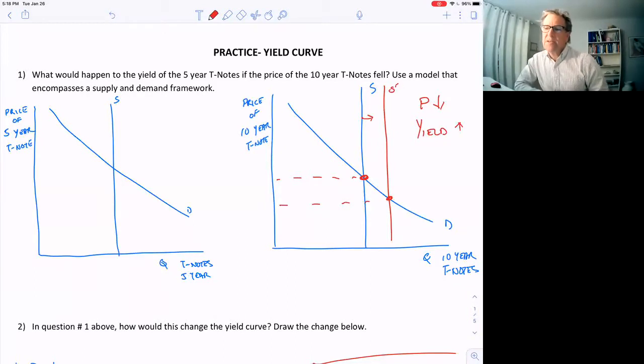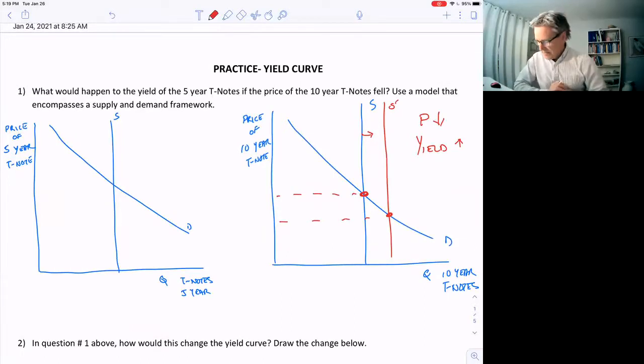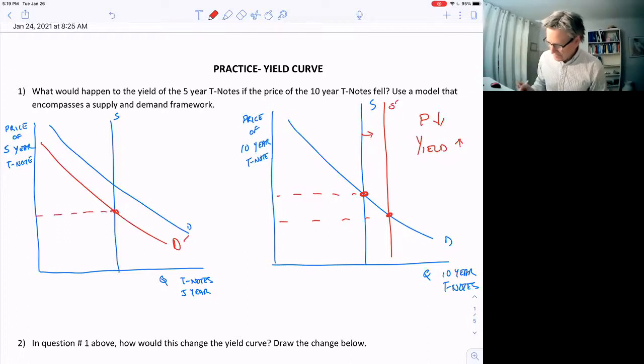So the annualized yield, how much interest is going to be paid in 1 year on these 10-year bonds, goes up. The 5-year is a substitute for the 10 years. So the price on the 10 years goes down, the yields go up. That makes the 10 years more attractive. They're paying a higher interest rate, a higher yield on them. Makes them more attractive than the 5-year. So the demand falls on the 5 years and the price falls. So the price falls on the 5-year.